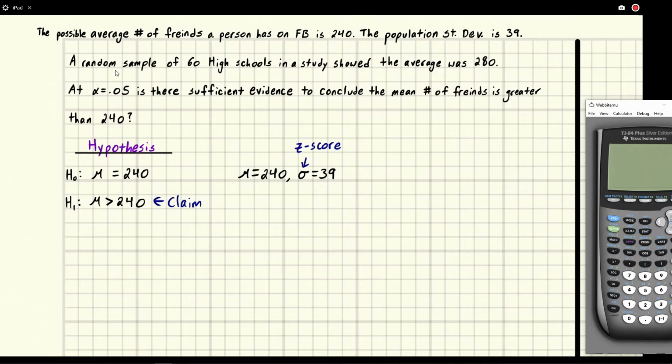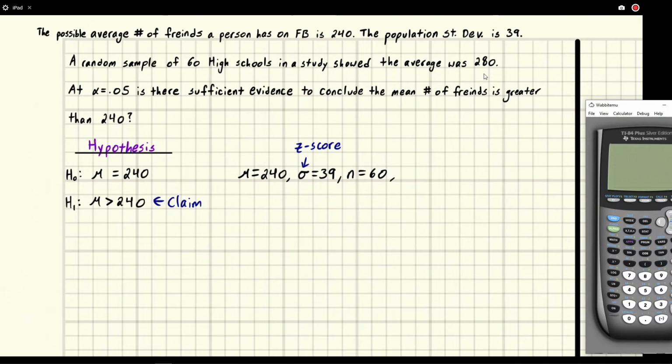The next sentence says we have a random sample of 60 high school students. So n is 60. And in a study, the average was 280. This 280 is connected to the 60, so it's from a sample of 60.